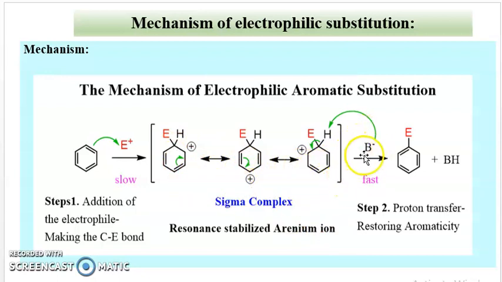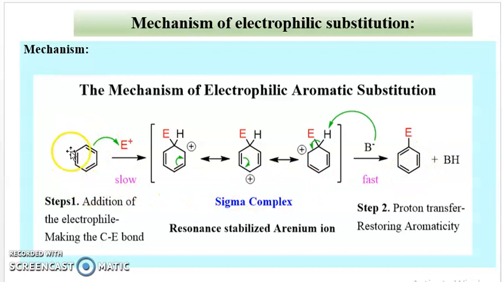Then the next step is the aromatization step, that is proton transfer, restoring aromaticity. Any negatively charged species or base attacks this hydrogen and removes it as H plus, and there is double bond formation between this carbon and that, which is aromatic compound formation. And this hydrogen atom is substituted by the electrophile. This is the mechanism of electrophilic aromatic substitution.